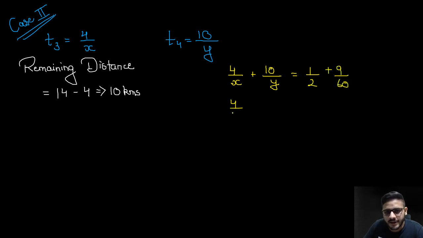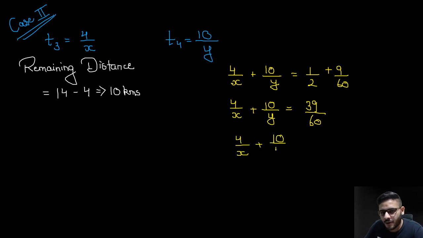So my equation will come कुछ इस तरह, is equal to we'll get 60 as the LCM. So 39 upon 60, which is nothing but 4 upon x plus 10 upon y is equal to 13 upon 20. Did everyone understand? Yes?